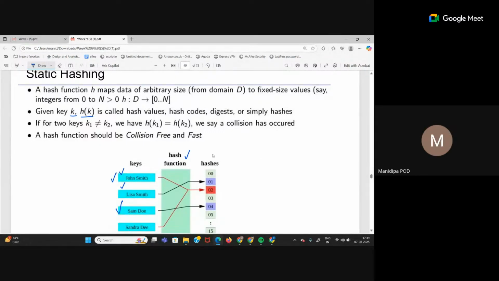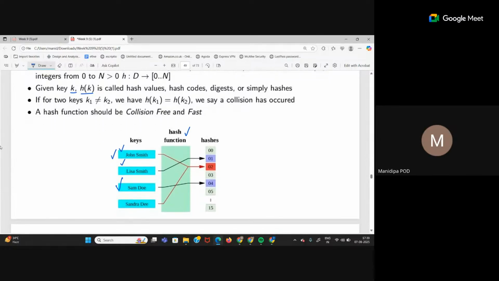So how does this happen? See here, in this example, can you see a collision happening between which 2 search key values? John Smith and John Smith and D. Yes. So according to this example, there is some hash function which takes these 2 keys. Let's call them k1 and k2. When you pass these 2 keys through hash function h, they both point to bucket number 2.